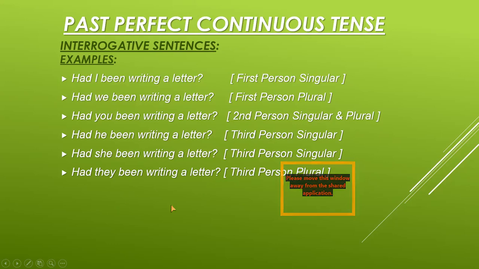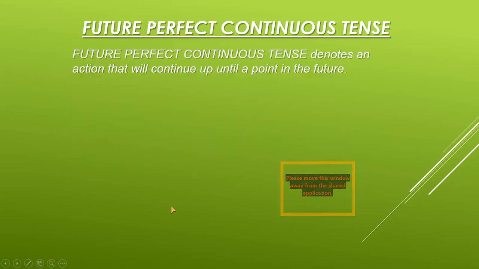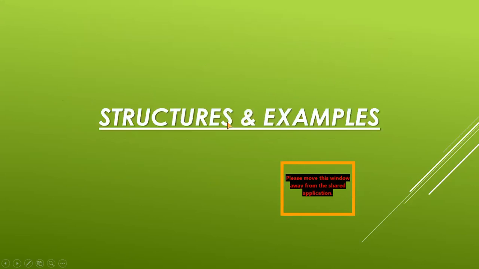Okay, now I move to future perfect continuous tenses. Future perfect continuous tense denotes an action that will continue up until a point in the future. It means it is still continued and it will end at a certain point in future time. Now the structures and examples for future perfect continuous tenses.